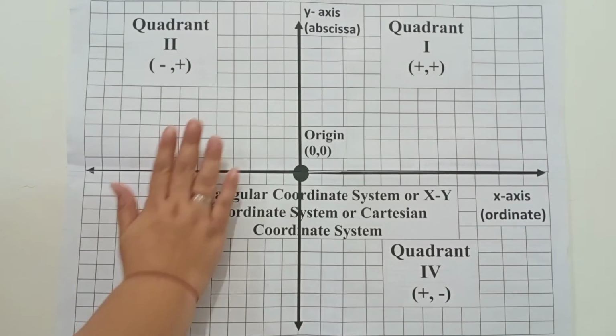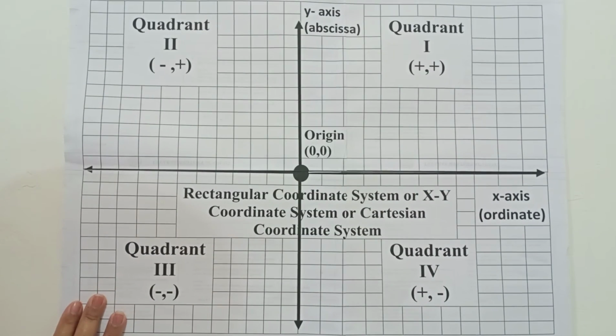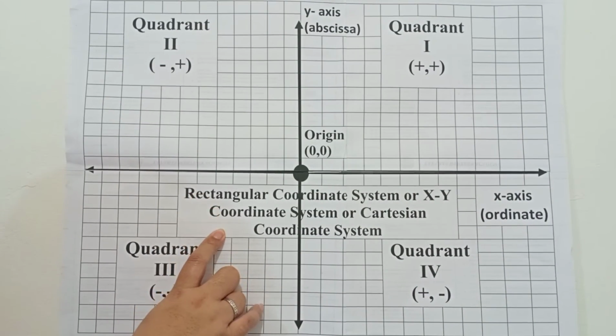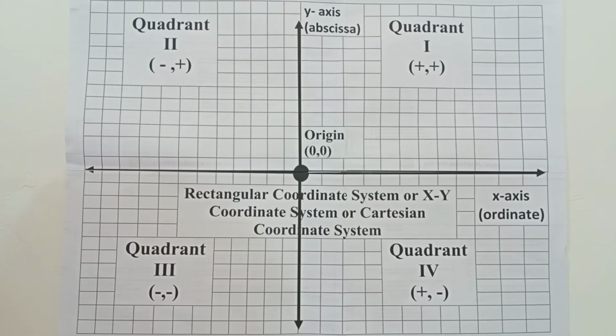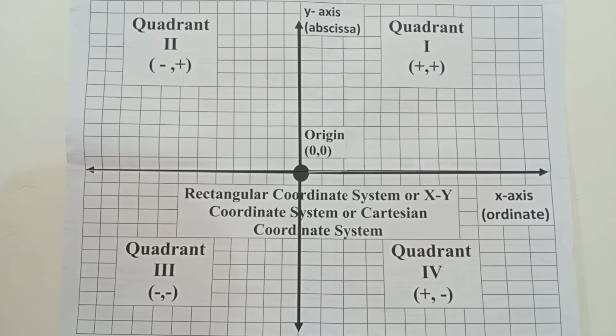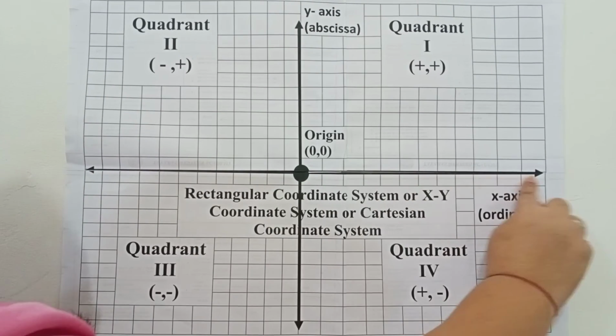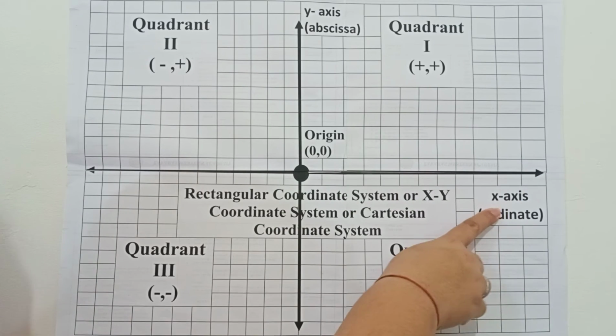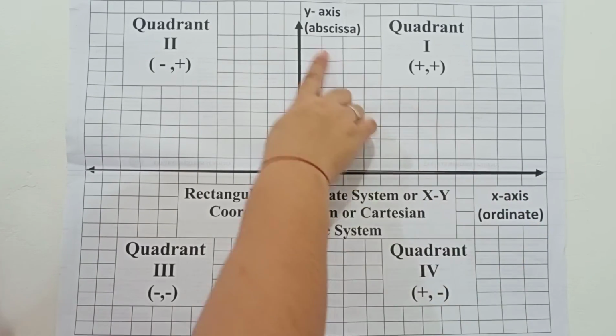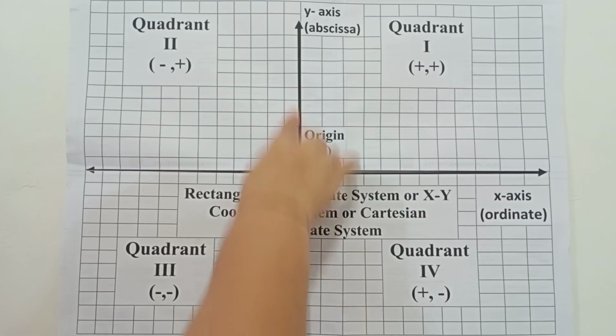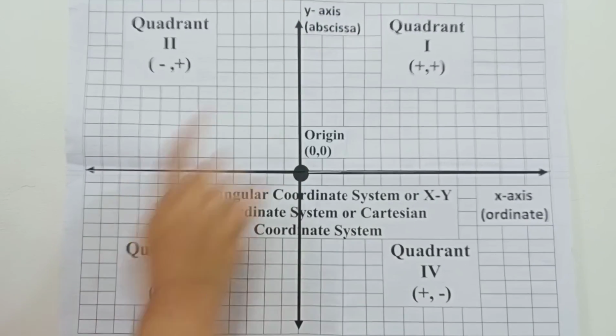Okay, class, so this is what we call the Cartesian coordinate system or Cartesian coordinate plane. Others call it the rectangular coordinate system, or the XY coordinate system, since it uses the values of our X and of course our Y. So this is the X-axis, which others call the ordinate. And this is our Y-axis, which is called the abscissa.